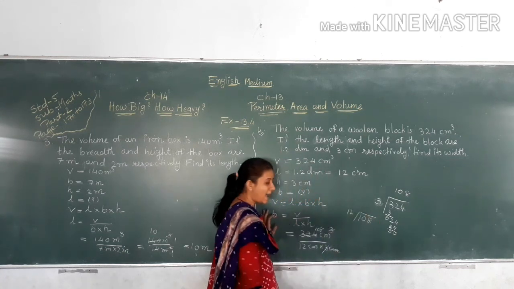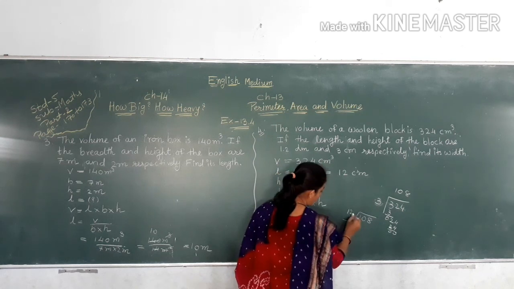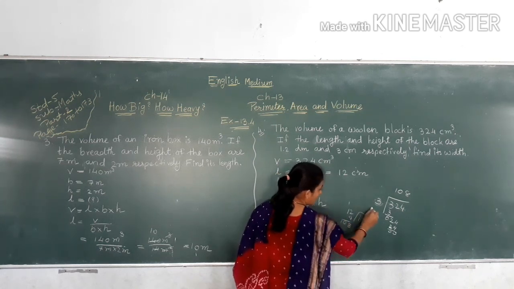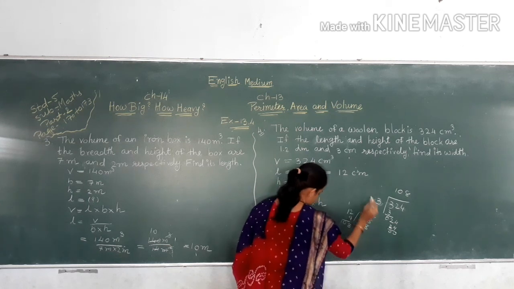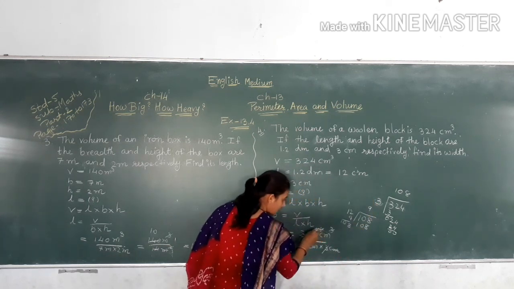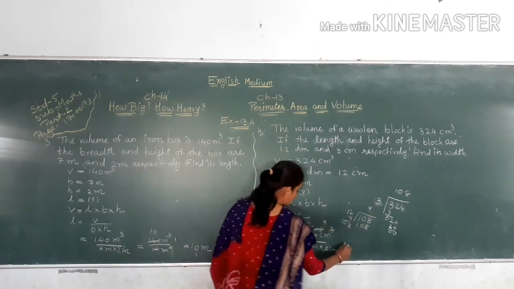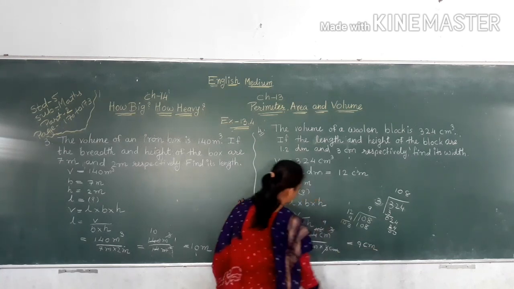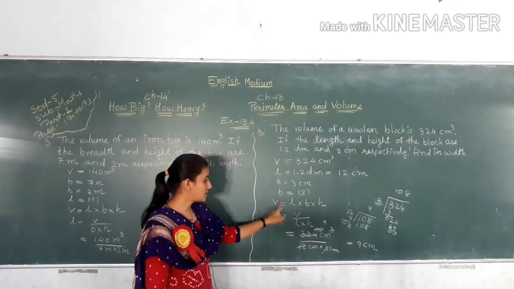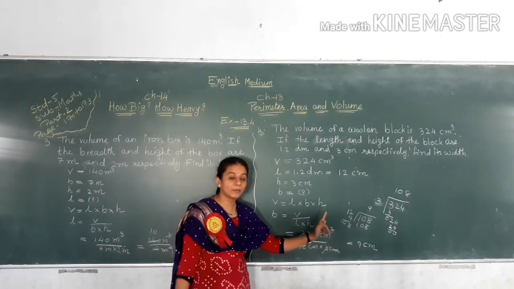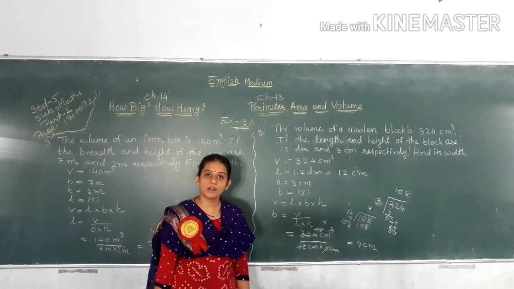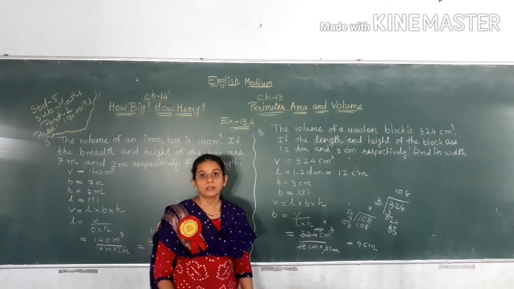Now 108 divided by 12. So 12 9s are what? 9 2s are 18, carry 1. 9 1s are 9 plus 1, 10. 12 9s are 108. So our answer is 9 centimeter. So breadth, or width, is equal to 9 centimeter. Thank you students.